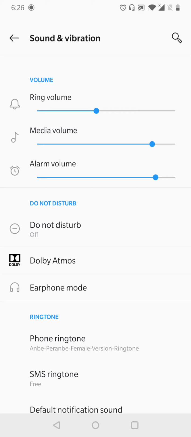As of now we don't find any other option to increase and decrease the phone ring volume. This is the only way available in OnePlus 7 Oxygen OS.